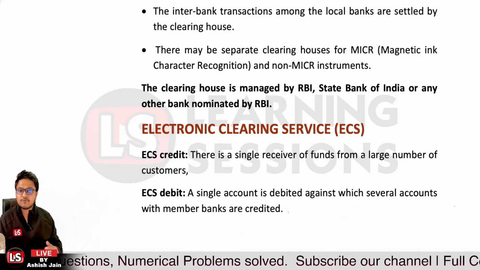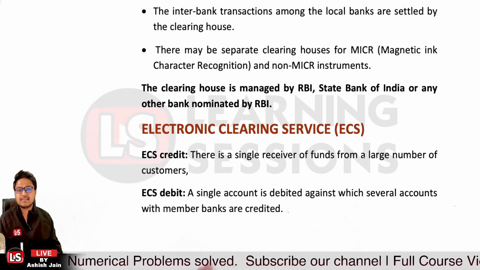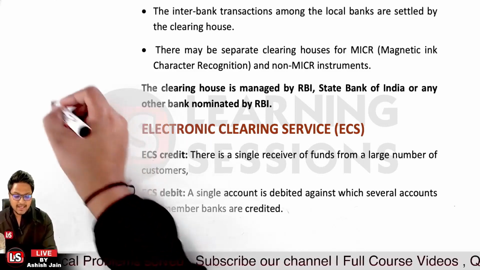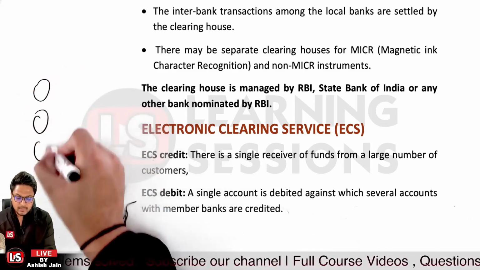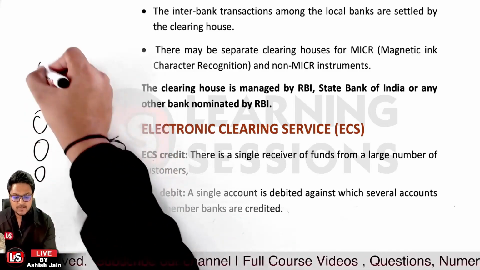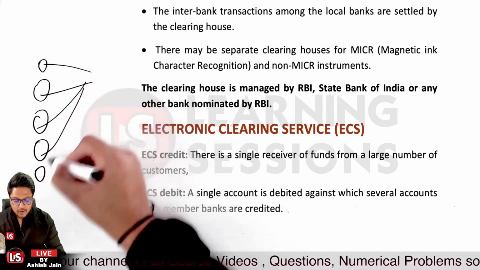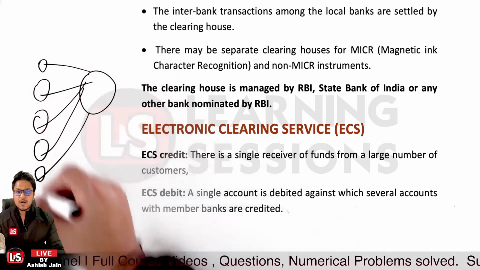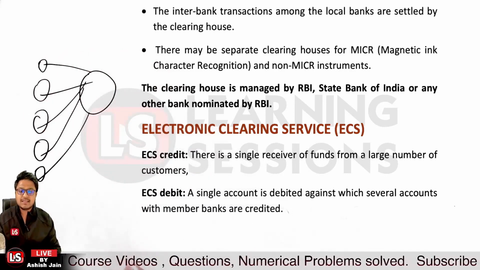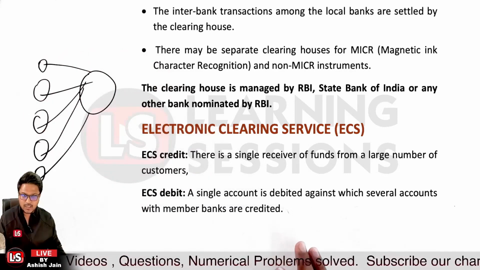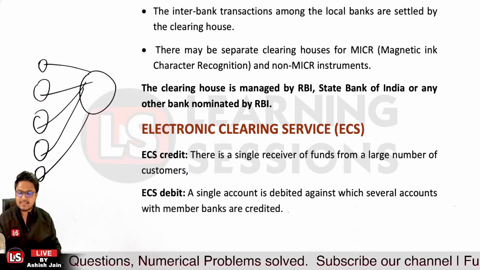Now in the case of ECS credit, there will be a single receiver of funds. Say persons want to pay utility bills. In that case, the customers are numerous. We have thousands of customers, and they want to pay the same company. For that purpose, multiple accounts will be debited, and the single account will be credited. That is the purpose related to the ECS credit.